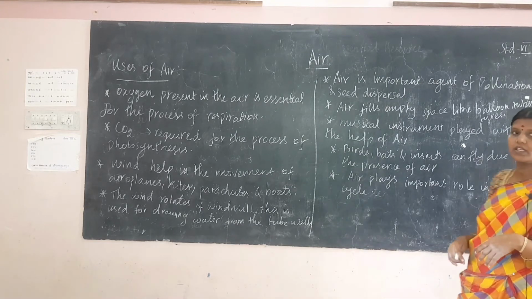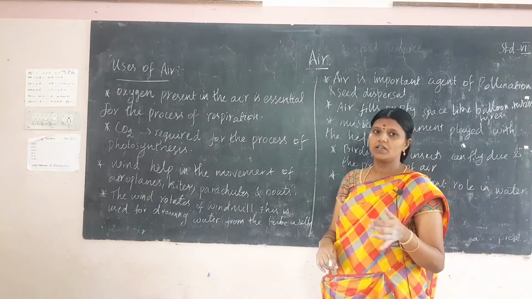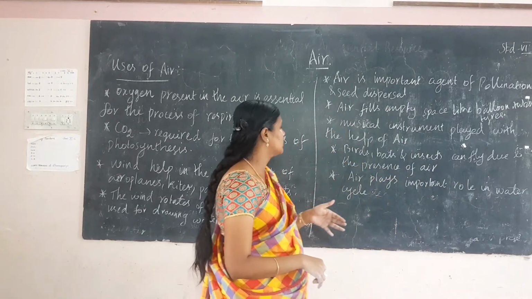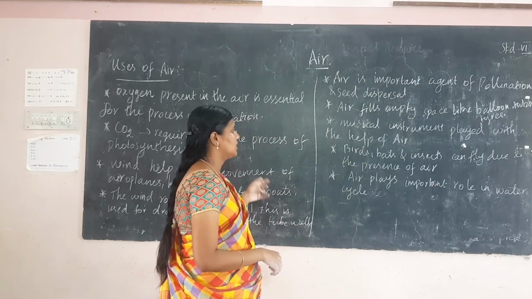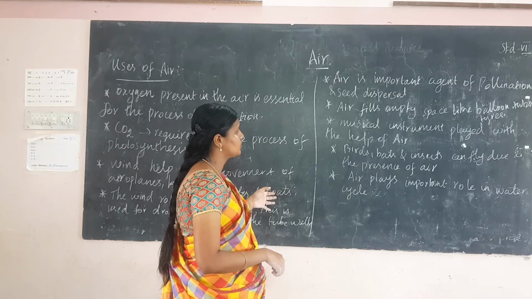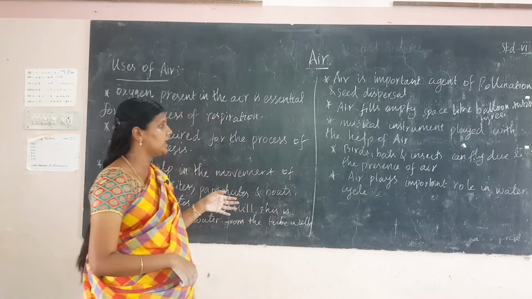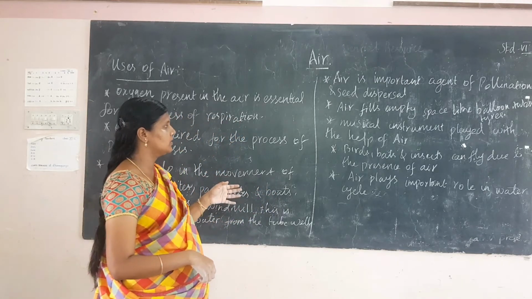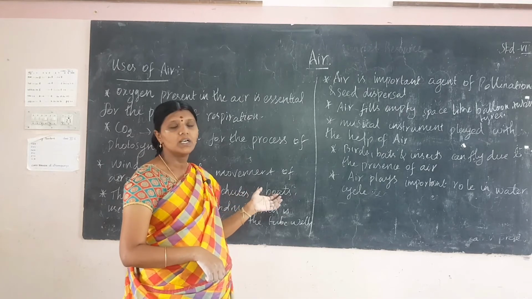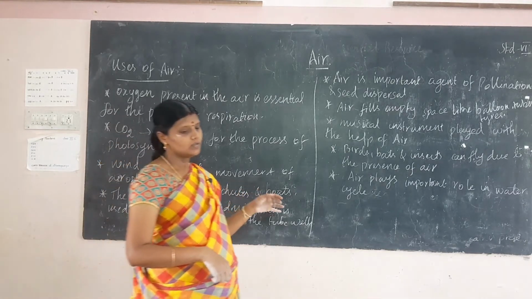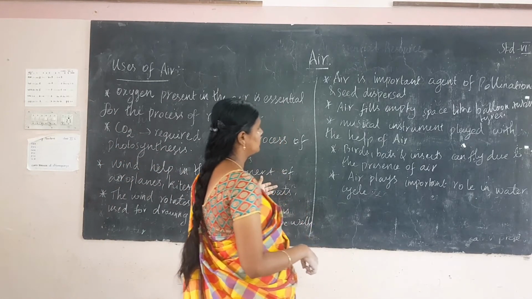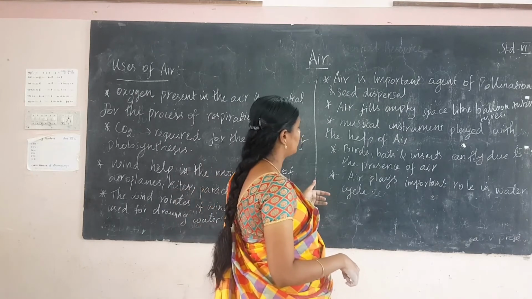All the musical instruments like guitar are played with the help of air.